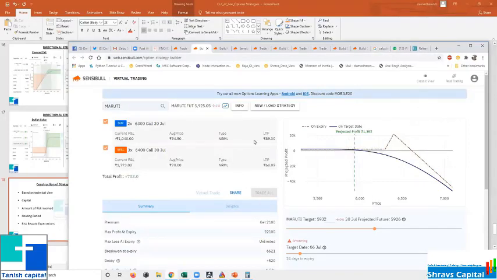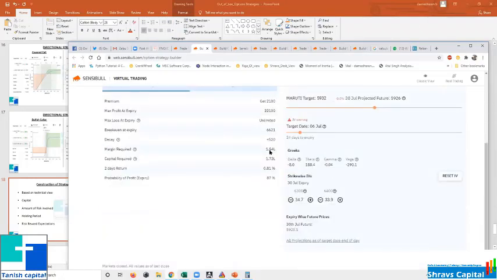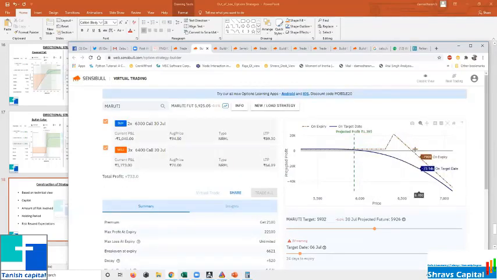See, you can work it out like this also. Maybe buy 1 lot extra and sell 2 more lots extra, but you need to know what risk you are going to face. Generally, Maruti requires 1.5 lakh, right? You can sell even 6,500 with 1 lakh. But what will be your return if the market expires at 6,300? Maybe only a straight line.